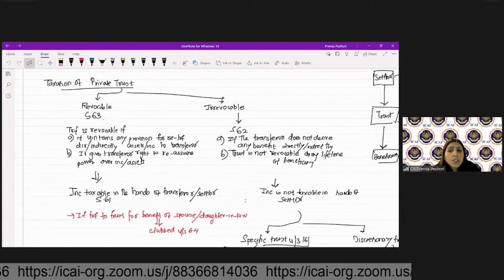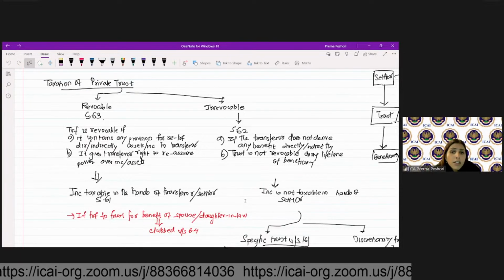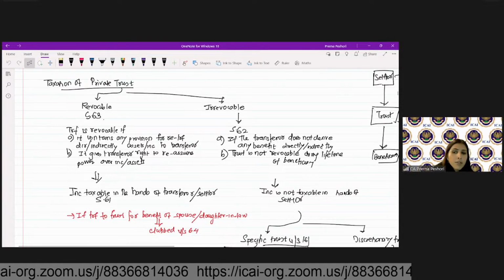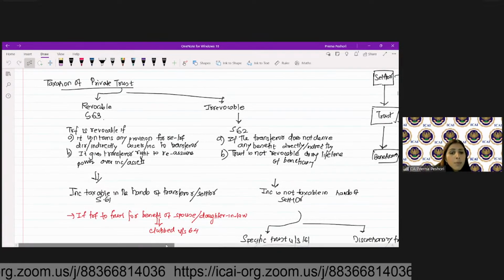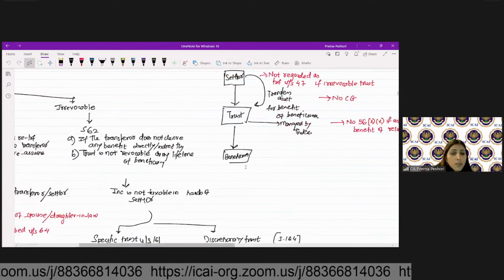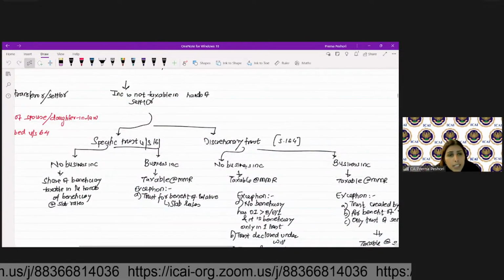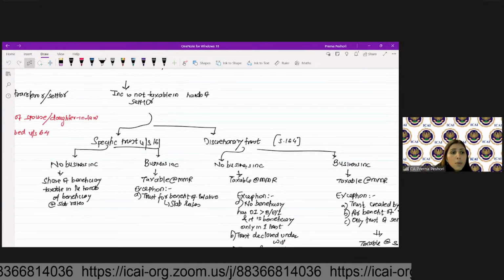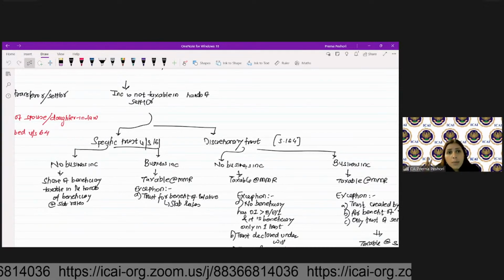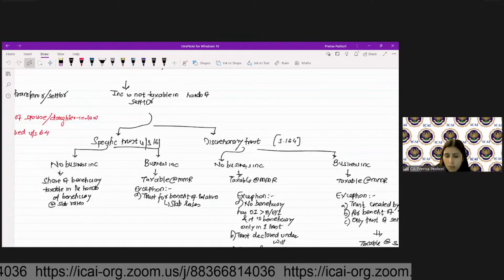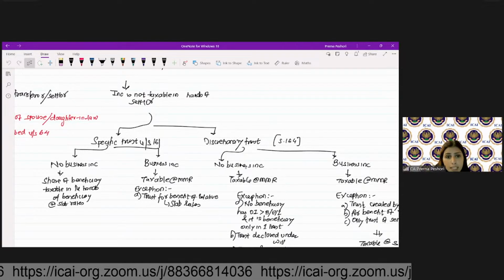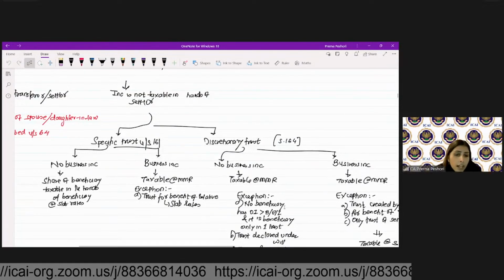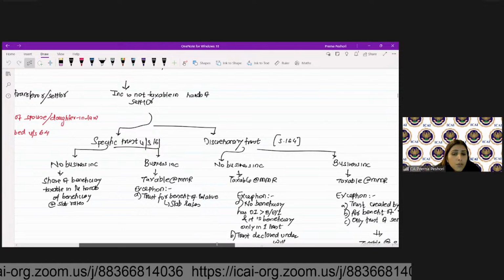Irrevocable trust: if the transferor does not derive any benefit directly or indirectly from the trust, or it is not revocable, then the income is not taxable in the hands of the settlor. Income will be taxed based on whether the trust is a specific trust or a discretionary trust. If it's a specific trust, if the shares of the beneficiaries are known, and if there is no business income, then the share of the beneficiary shall be taxable in the hands of the beneficiary at slab rates. If there is business income, then it will be taxable at MMR. Are we clear? The exception to that is if the trust is for the benefit of a relative.